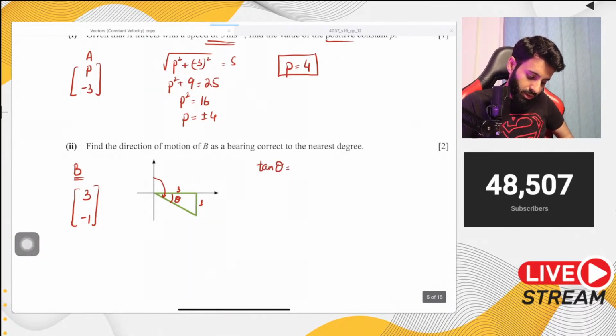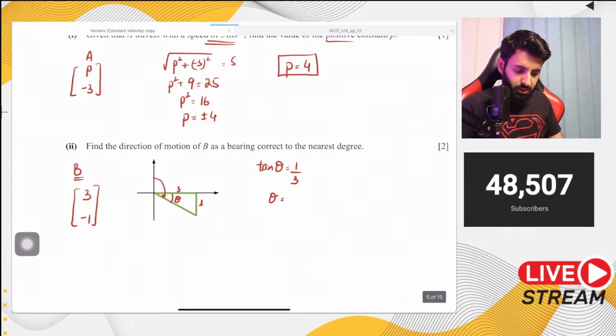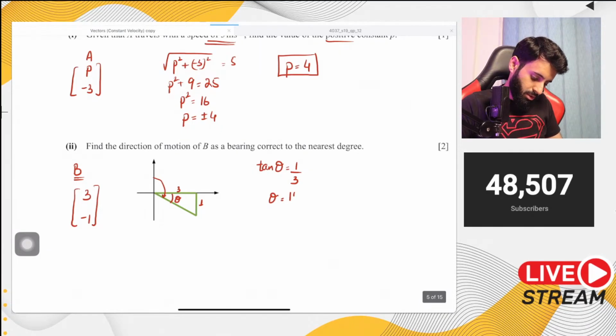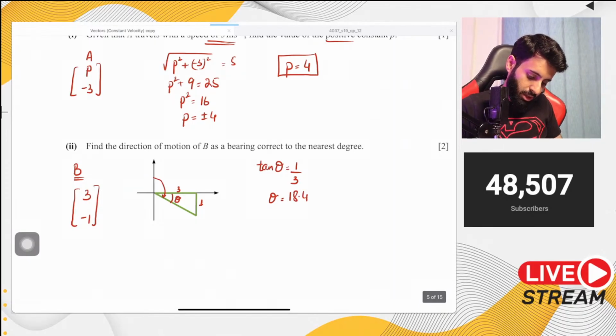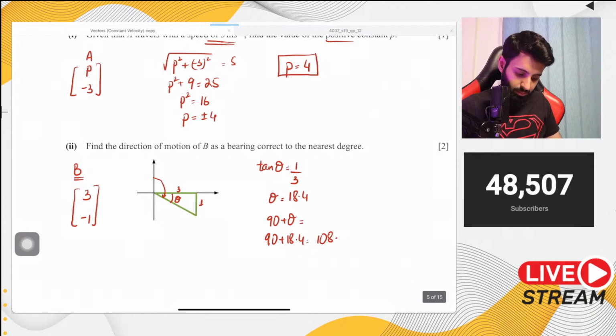So tan theta is equal to opposite upon adjacent. So theta equals tan inverse of 1 upon 3. So that means it's equal to 18.4 degrees. And now the final answer is going to be 90 plus theta, which means 90 plus 18.4, which is equal to 108. No, wait. Yeah, 108.4.